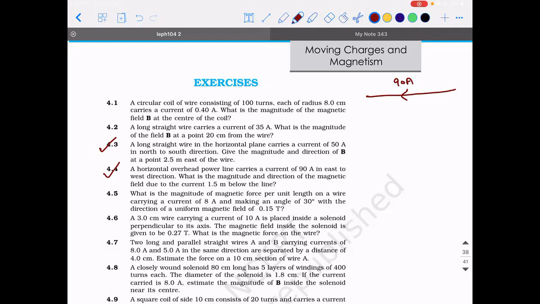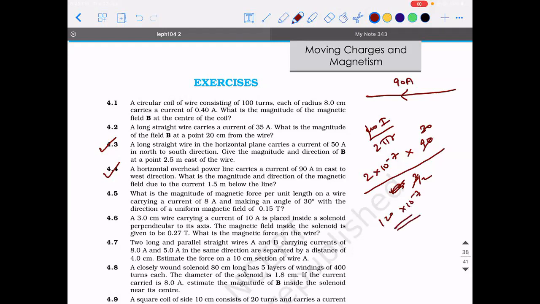So is it 30 into 10 power minus 7? What is the formula you applied? Mu naught I divided by 2 pi r. Yes, sir. Okay, 2 into 10 power minus 7, into I is 90, divided by r, which is 1.5. 1.5 can be written as 3 by 2. So 120 into 10 power minus 7 is what I'm getting. Okay, check. That is 12 into 10 power minus 6 Tesla.